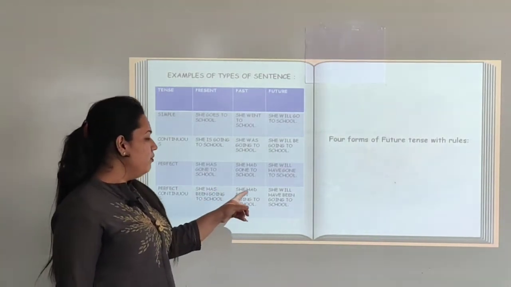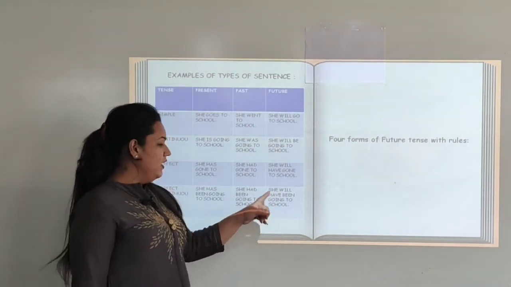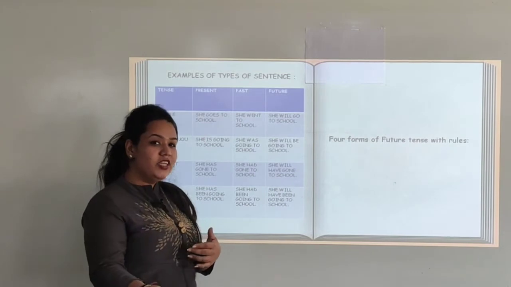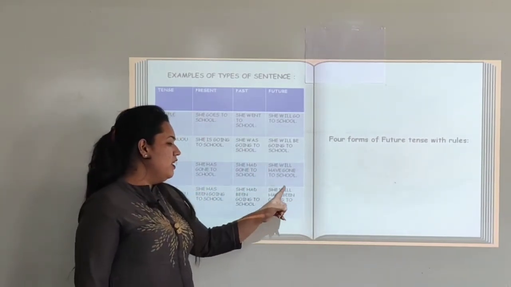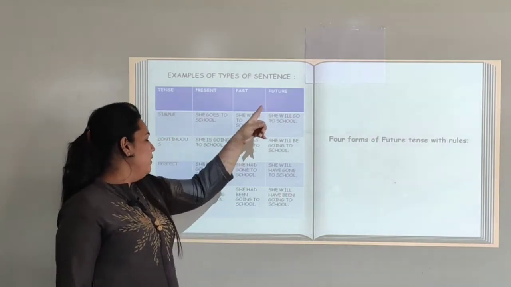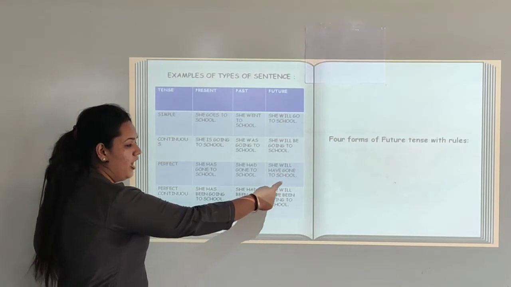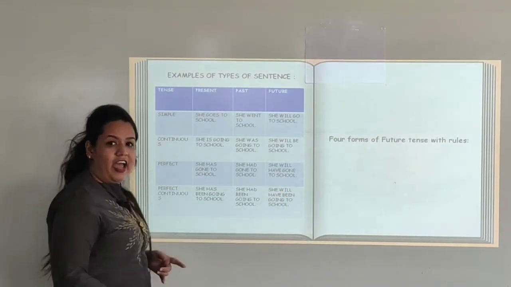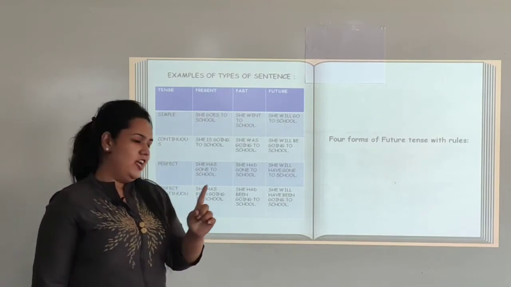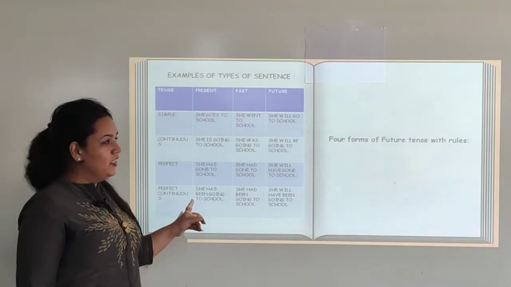In the next one we will see she will have been going to school. That means will indicates the future time of action that is going to be performed in the next moment. She will have been going. That means future perfect continuous. For perfect it was have gone and it becomes have been going. Have plus been plus ing form of verb indicates the perfect continuous tense.